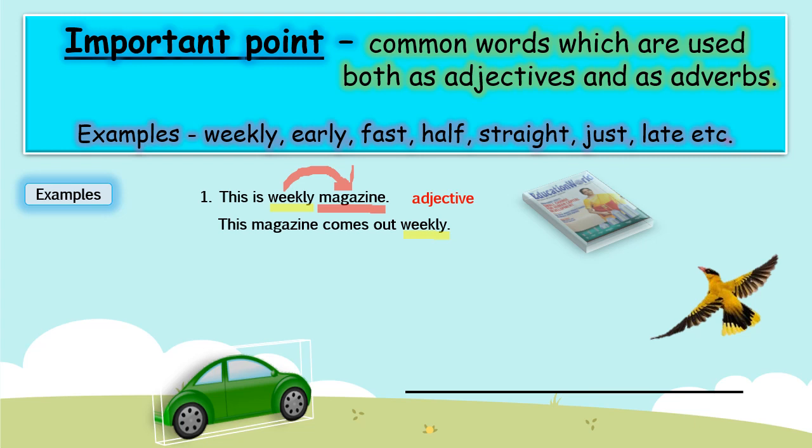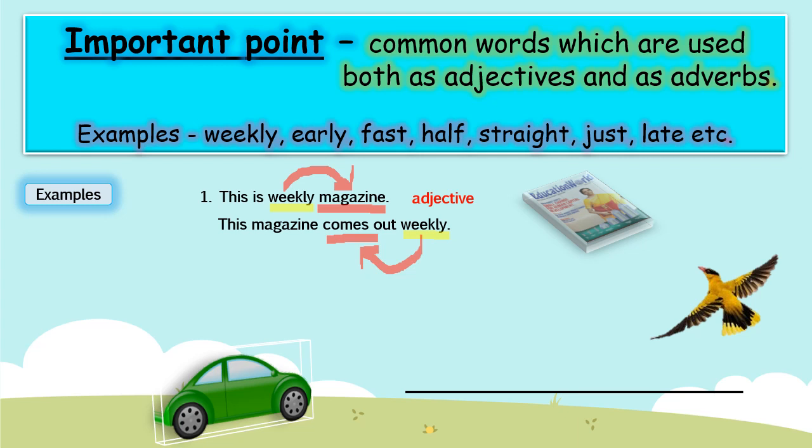Now come to the second sentence, children. This magazine comes out weekly. Here the word weekly describes the verb comes. So comes is a verb, and it is described by the word weekly.